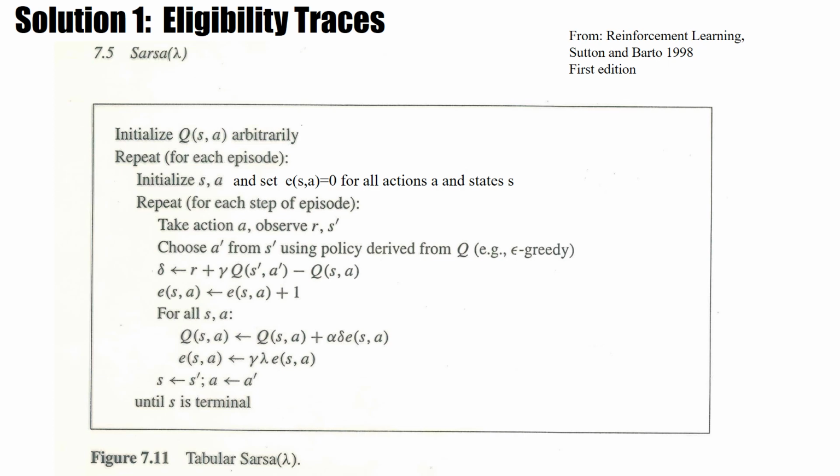And here is the pseudocode of the book of Sutton and Barto, here the 1998 edition. And I just want to point out that he writes an eligibility trace which is gamma times lambda. There is a deeper reason that will become clear later. In fact, the decay factor should not be lower than gamma. So if I multiply with gamma lambda, I can have the condition lambda should be smaller than 1. If I don't do this, the condition should be lambda smaller than gamma. So it's just two different ways to define this decay rate lambda.